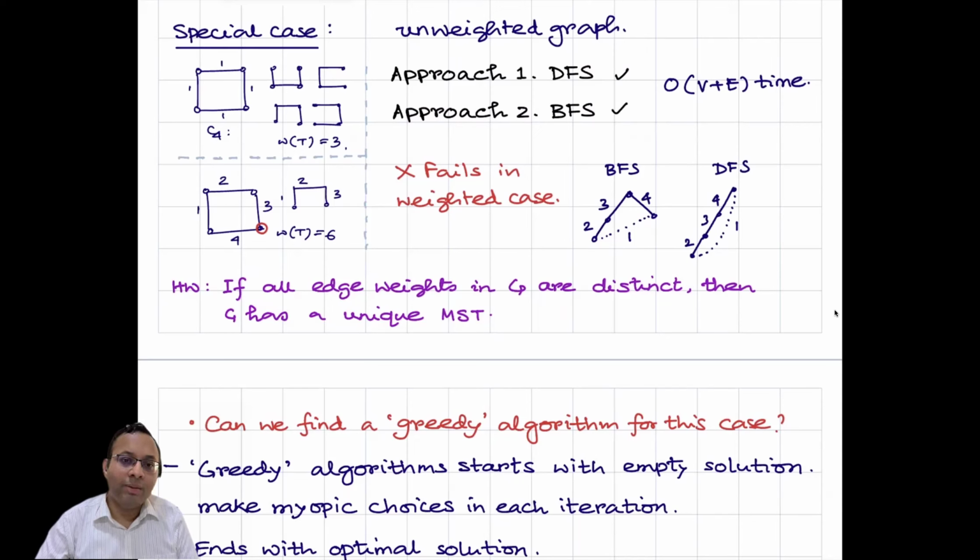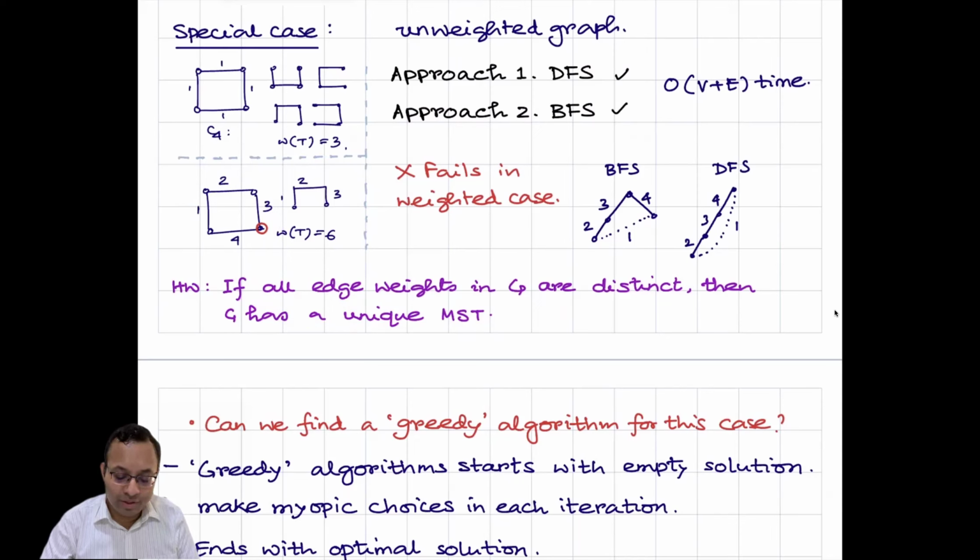But if you try BFS or DFS on the weighted case, it might fail. Take this example. I have 4 edges, and the minimum spanning tree is this one. That's a homework question: if you have distinct edge weights, then the graph has a unique MST. Then instead of so many possible spanning trees, only one spanning tree will be the minimum spanning tree.